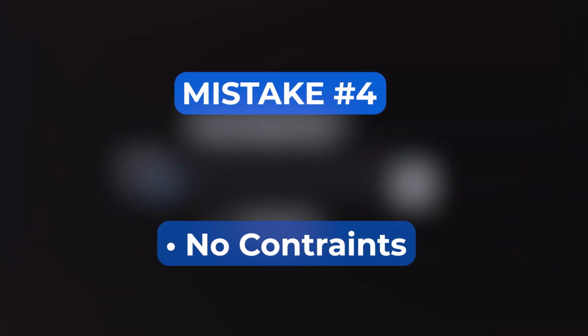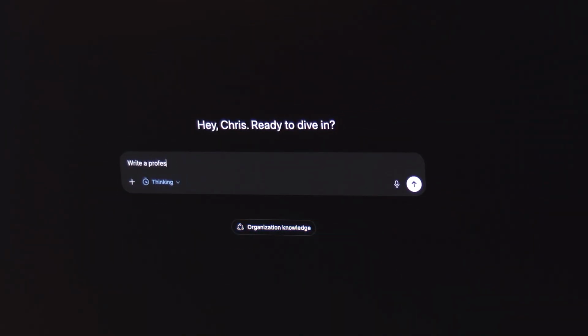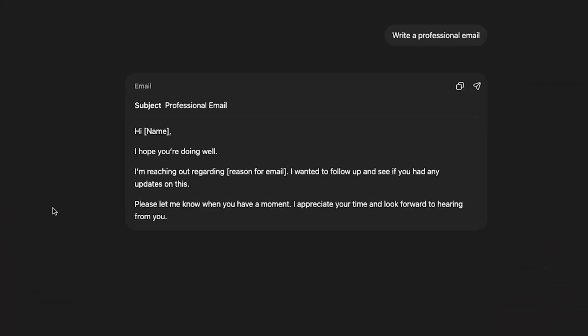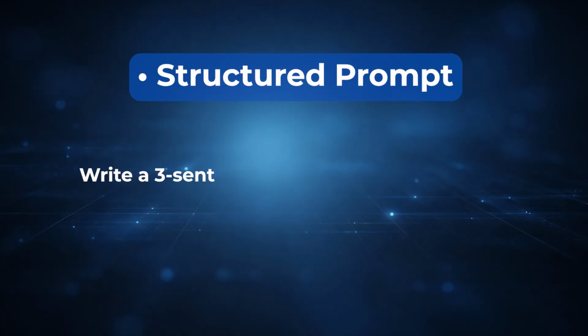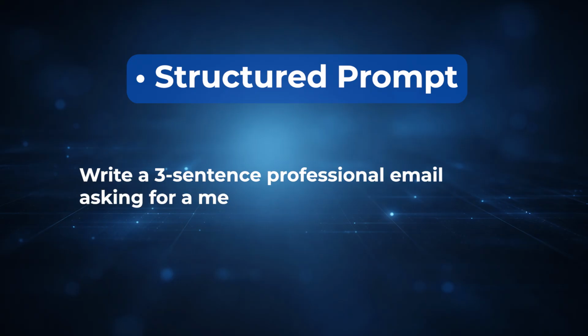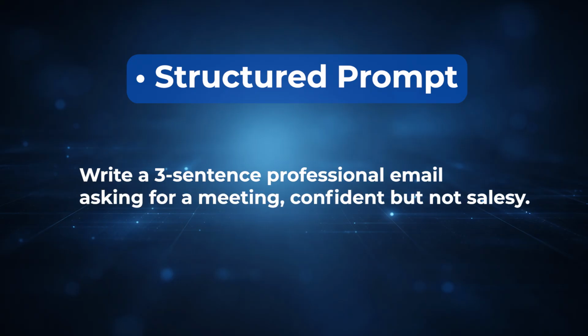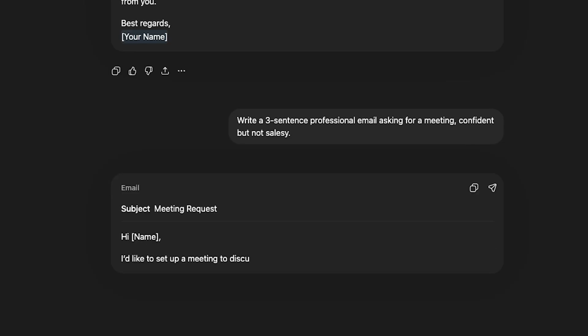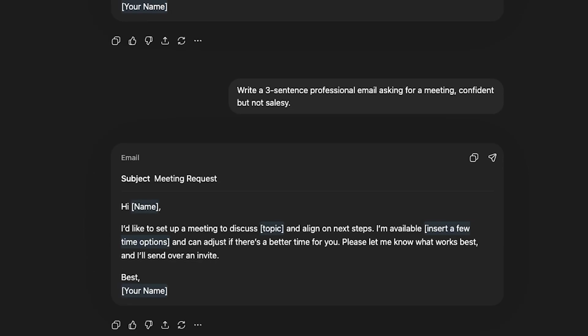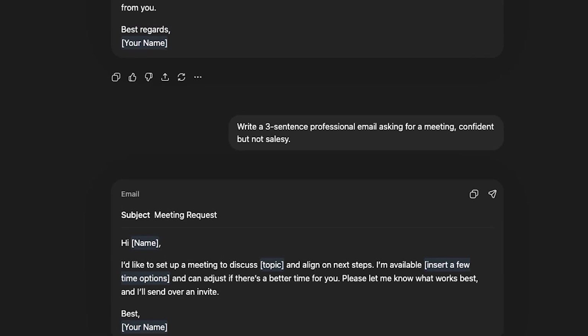Fourth mistake: no constraints. If you say, "Write a professional email," you will get something very basic. Instead, "Write a 3-sentence professional email asking for a meeting, confident but not salesy." Look at that. Constraints force the email to be clear and concise. All you have to do is replace your information, and this is ready to send.